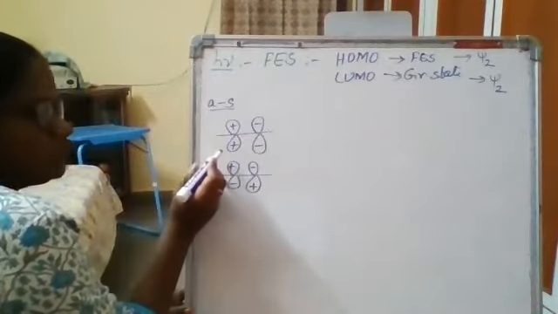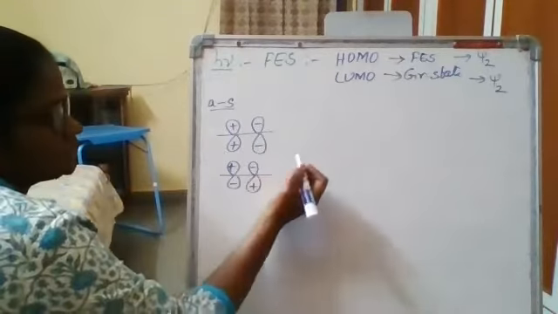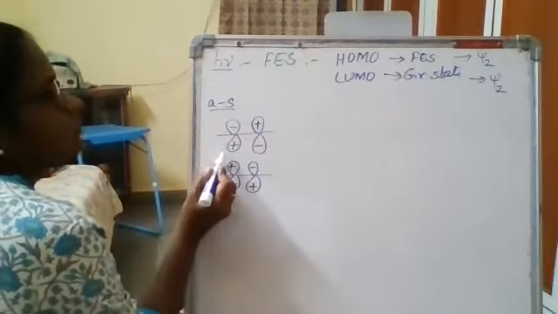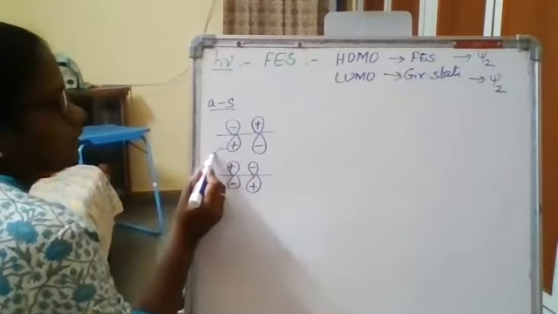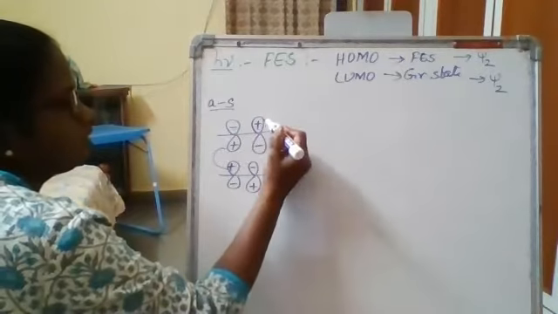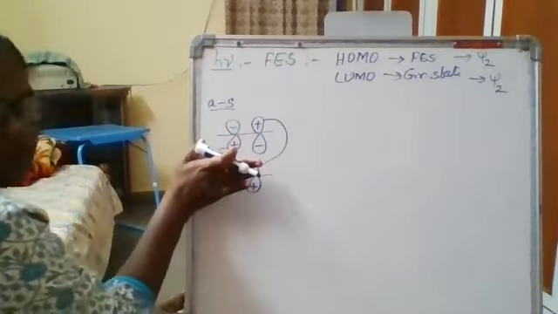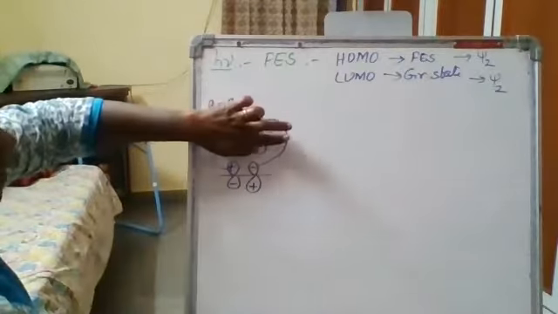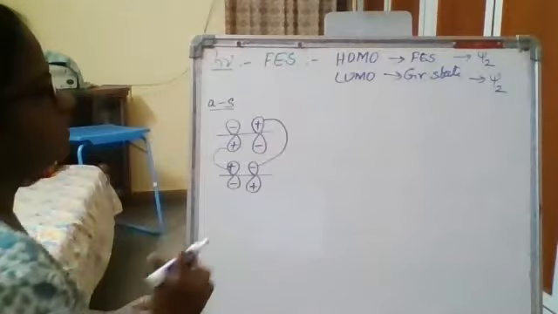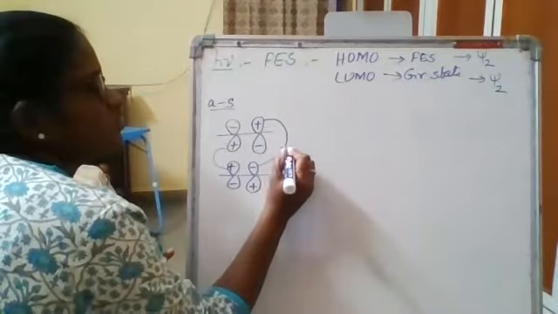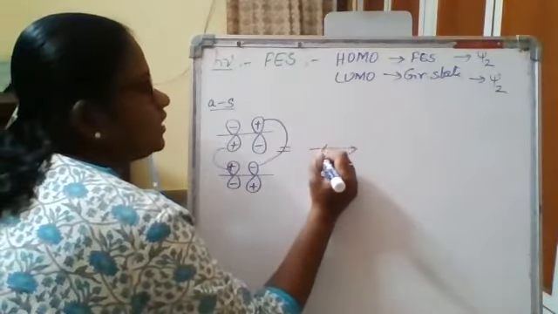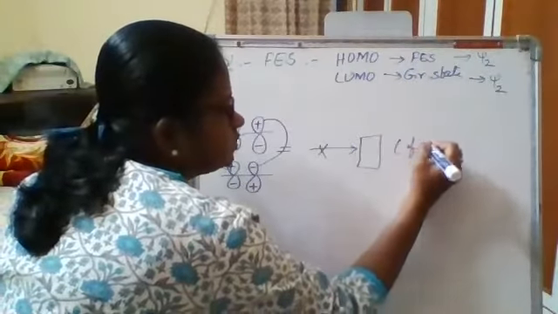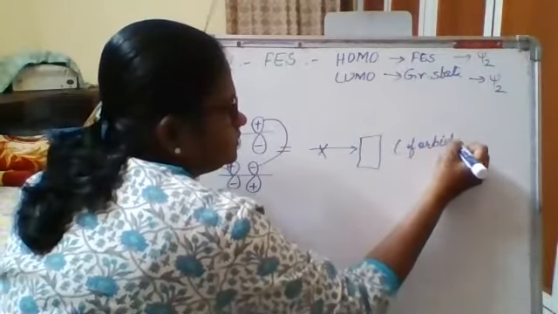Antara-supra. With respect to the first reacting partner, it is antarafacial addition. With respect to the second reacting partner, again it is a suprafacial addition. Here I am having opposite signs. So there is a formation of an anti-bonding interaction. There will be no formation of a cyclobutane structure. So this is considered to be a forbidden one.